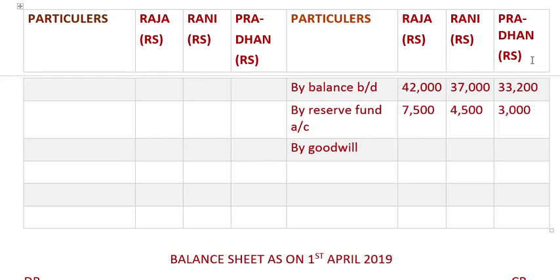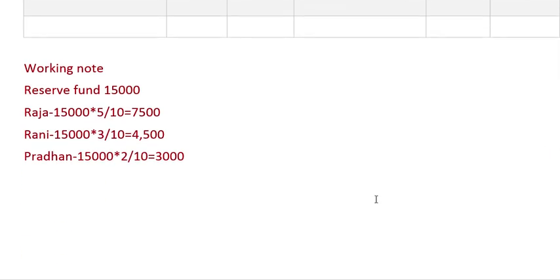So how much is the goodwill? Goodwill is 20,000, so we'll calculate over here. Raja: 20,000 into 5 divided by 10, that gives 10,000.